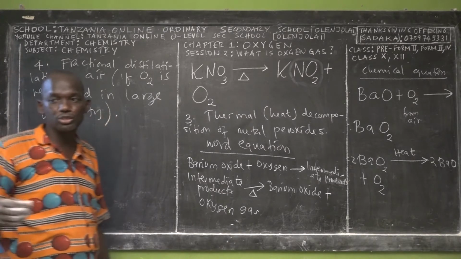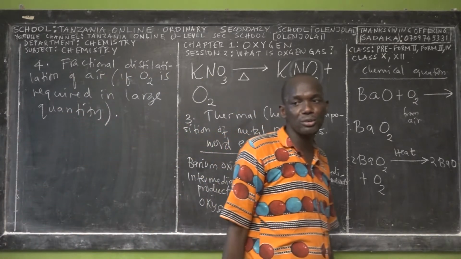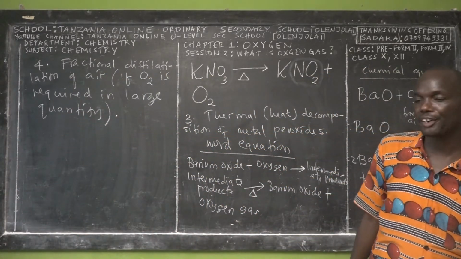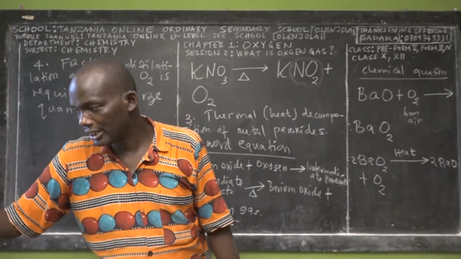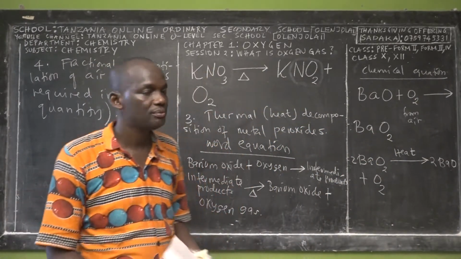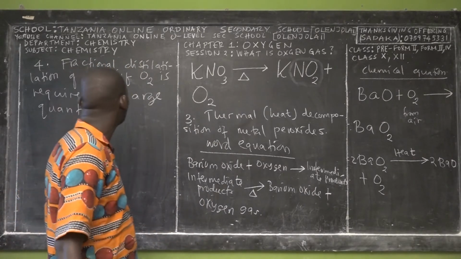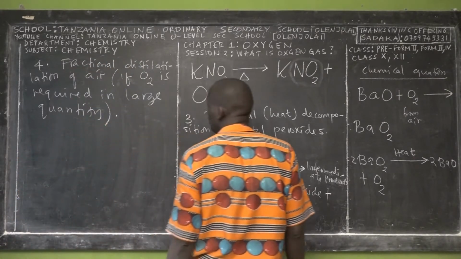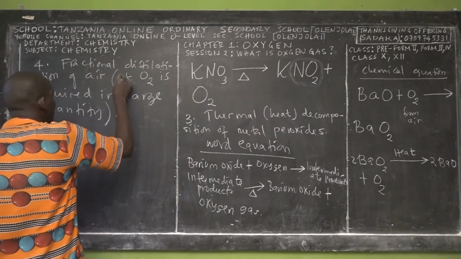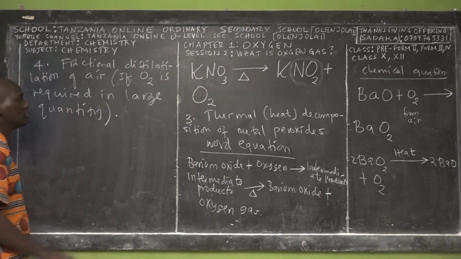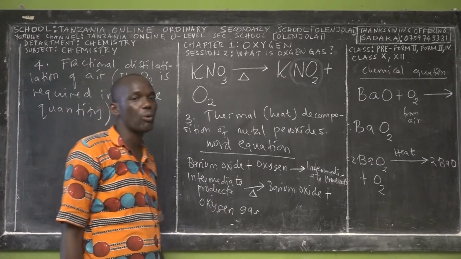So this is the first method of preparing what? Of preparing oxygen gas in laboratory, right? The first method is called what? Fractional distillation of what? Of air. But this method will be effective if oxygen is required in large quantity.